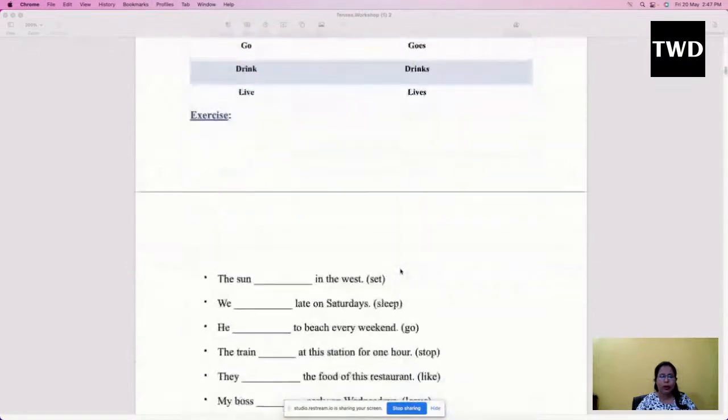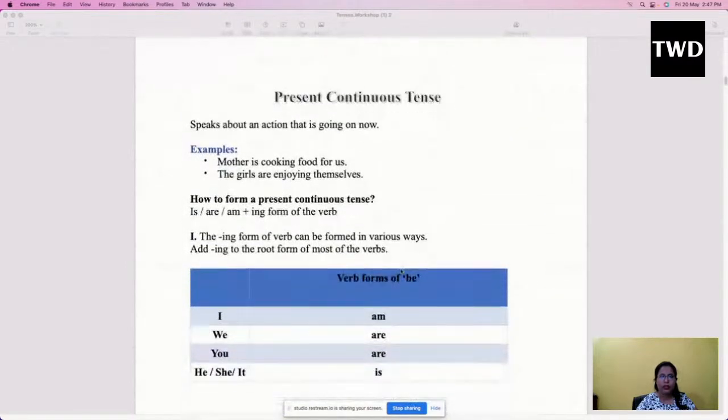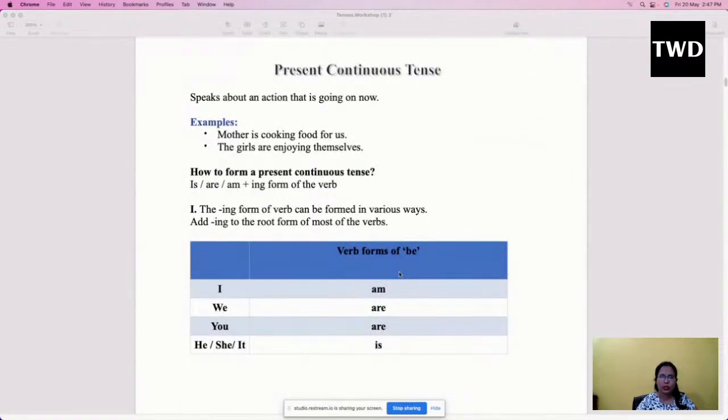We saw about present continuous tense. Present continuous tense talks about the action which is going on right now. So the moment we say continuous, it means a going on action, and the action means verb. So here our verb will be coming with ing. The moment we add ing to our verb, that means the action is continuing.